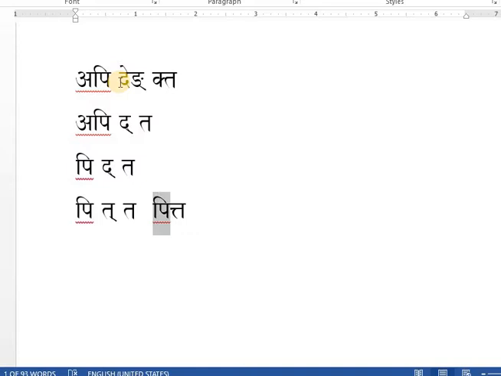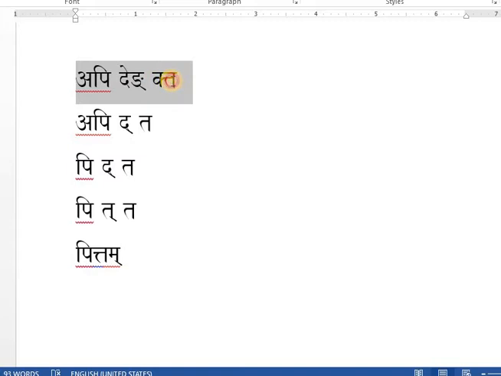As this pitta is a napusakling word, it will be pittam. So dear students, you understood this word pittam is created from the api prefix, deng and the ta suffix all together. Now if you take the meaning of these three together, what should be the meaning? Something that nourishes the body in the prakruta avasthaya, that is called pittam.